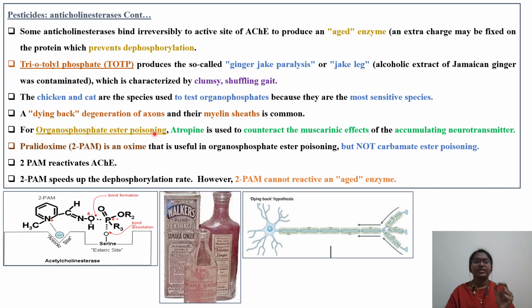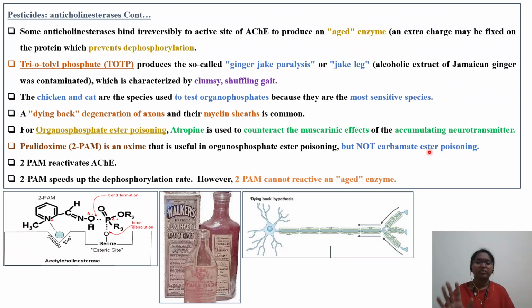For organophosphate ester poisoning, atropine is used to counteract the muscarinic effects. It is the antidote, you can say, for the accumulating neurotransmitter. 2-PAM is useful in organophosphate ester poisoning, but not carbamate ester poisoning. That is the reason in our question, the case study was about acute carbaryl poisoning. In that case, 2-PAM alone cannot be used.